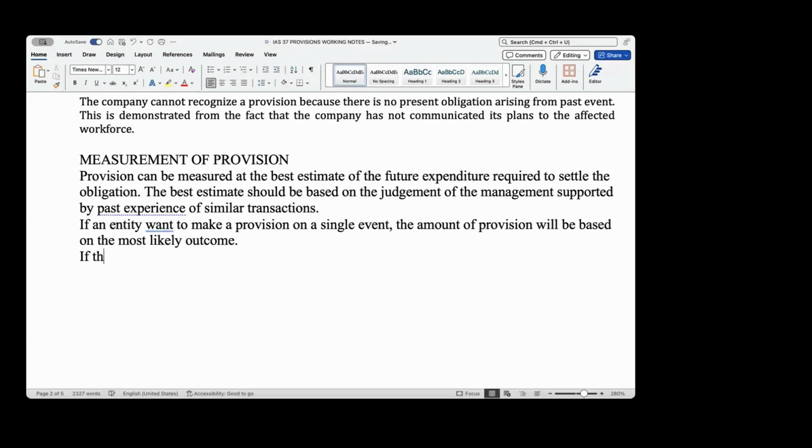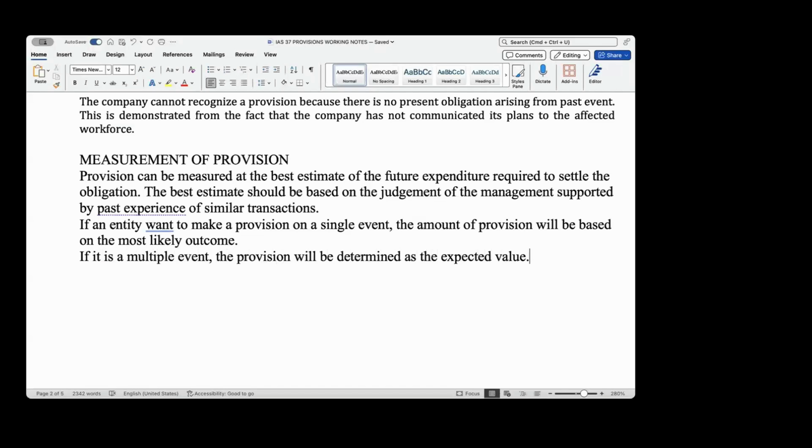But if it is multiple events, the provision will be determined as the expected value.